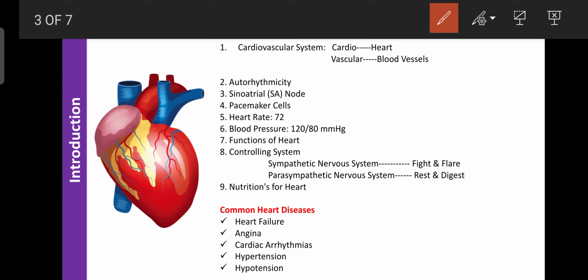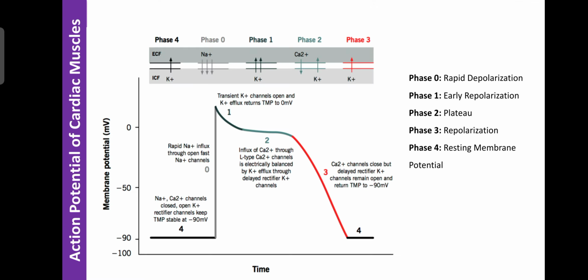So these are the introductions regarding the cardiovascular system. Now we learn about the action potential that is generated in the cardiac muscle. This is the typical structure of the action potential that is generated in the conducting system of the heart. That is phase 0,